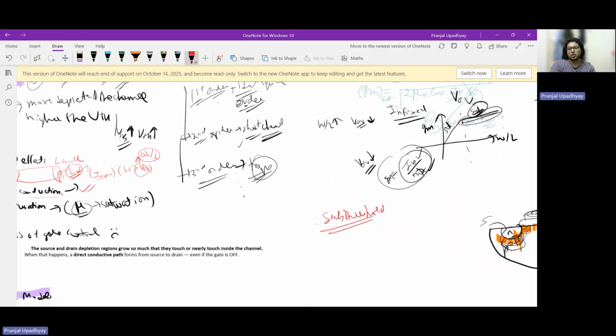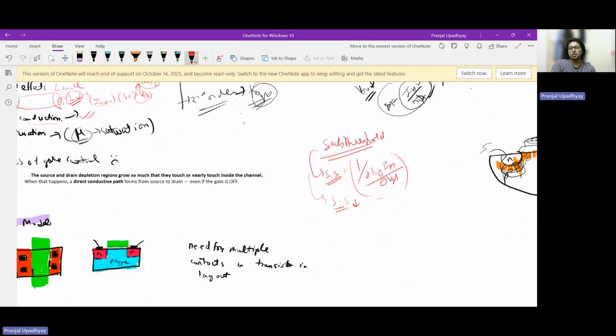We define a term called subthreshold slope, SS, I'm writing it as, and we just say that it is 1 by the slope of log ID versus VGS. The agenda in industry currently is that we want to decrease subthreshold slope. Why? So that the off current decreases. It's not always the agenda, but yes, we want to basically decrease off current.